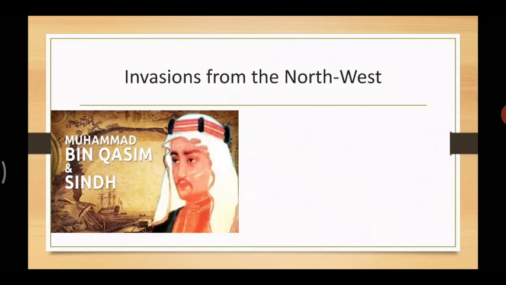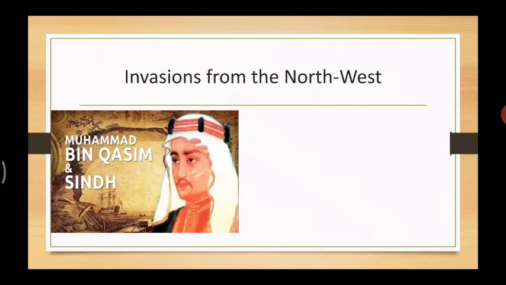Notwithstanding the resistance of King Dahir, he conquered the province of Sindh. During these campaigns, the Arabs came into political contact with India for the first time. After that, Turks, Afghans, and Mughals from Central Asia came to India and established their powers.